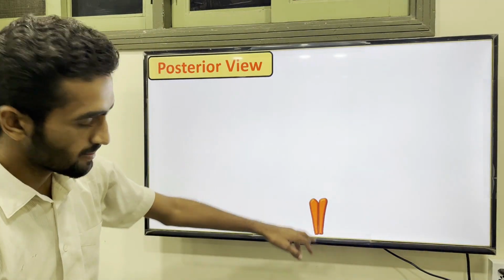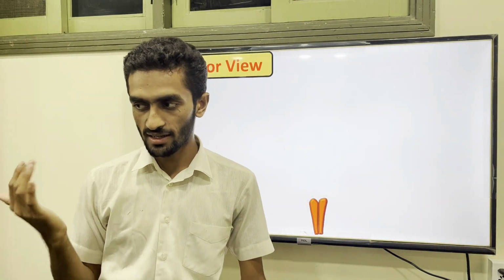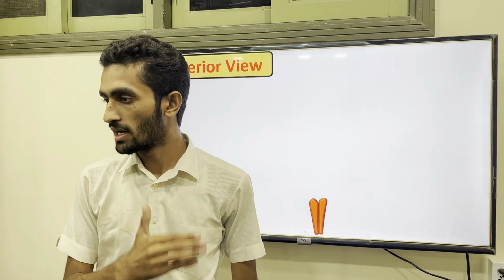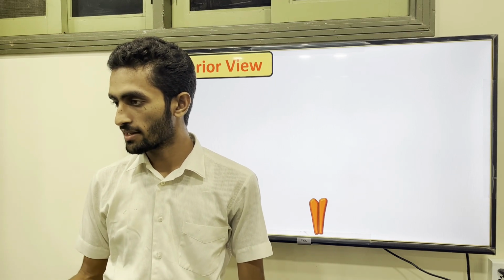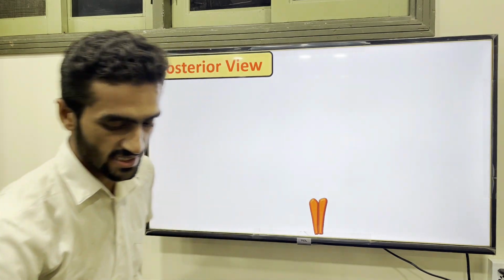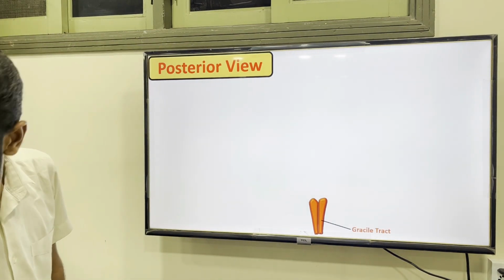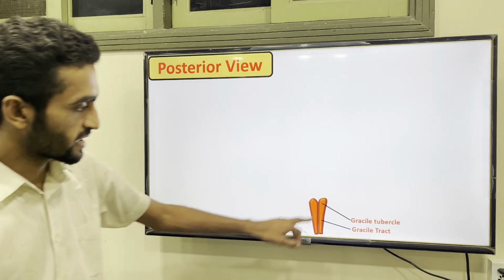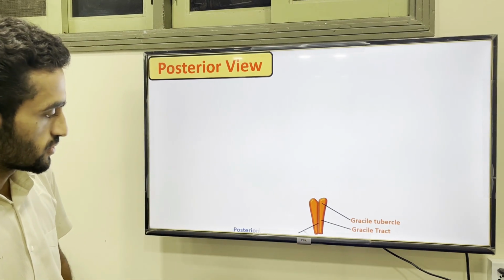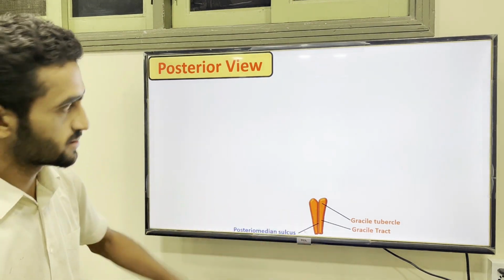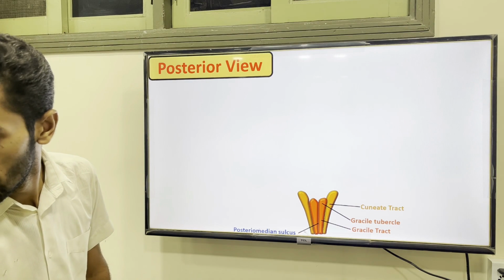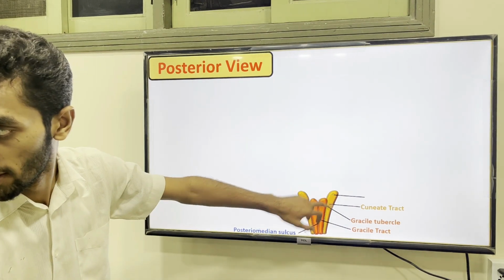When I discussed the ascending tracts in the spinal cord, I mentioned their nuclei were present in the medulla. All others were present in the anterior horn. So when we discuss the dorsal column, their nuclei were present in the medulla. We just see both. Here is your gracile tract, and here is the gracile tubercle, where you will see the nucleus gracilis. Laterally, this is actually the sulcus, the posterior median sulcus, because this is the posterior view. Here is the cuneate tract, and here is the tubercle of the cuneate.